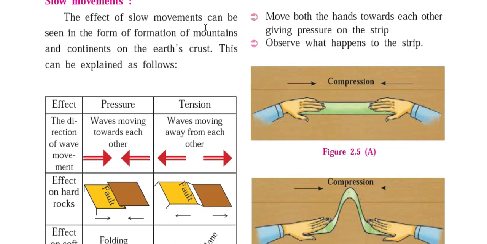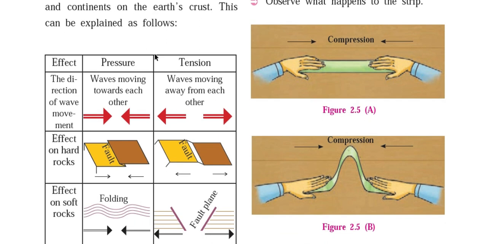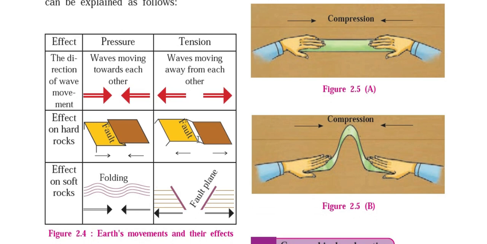The effect of slow movement can be seen in the form of formation of mountains and continents on the earth crust. This is explained in this chart properly. The first column is effect, the second one is pressure and the third one is tension. Pressure stands for compressive force, and tension is defined as a tensile force away from the center, while compression is a force towards the center.